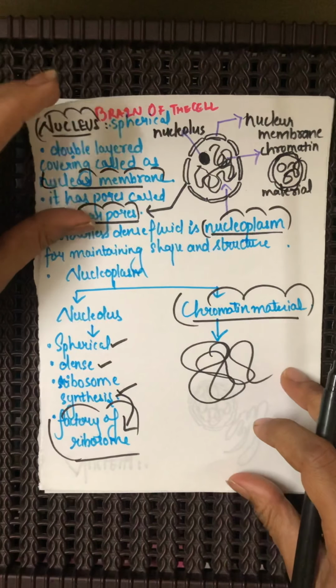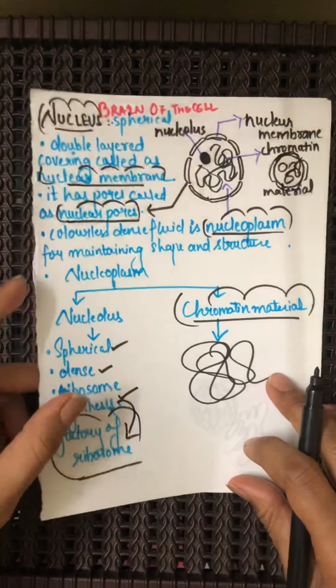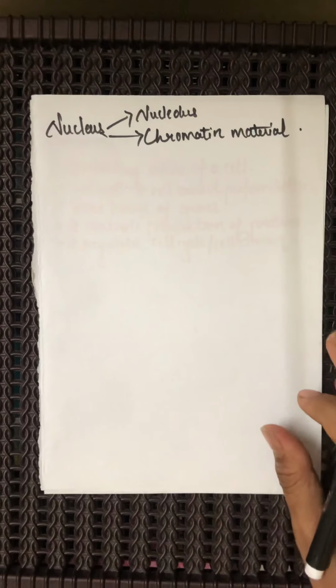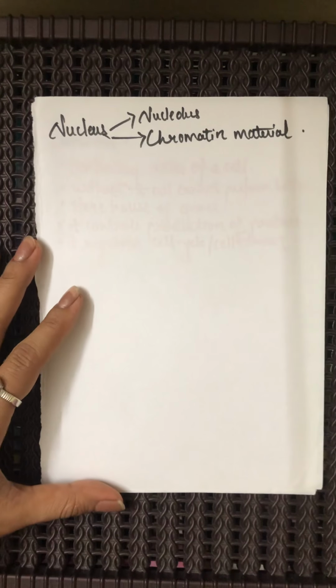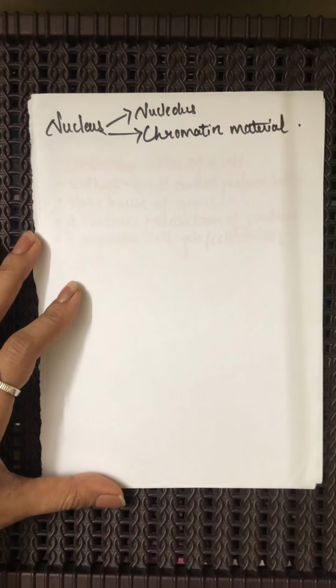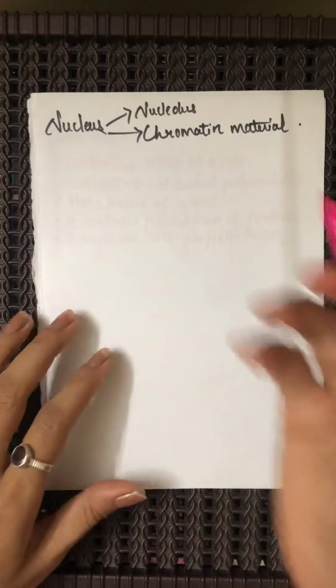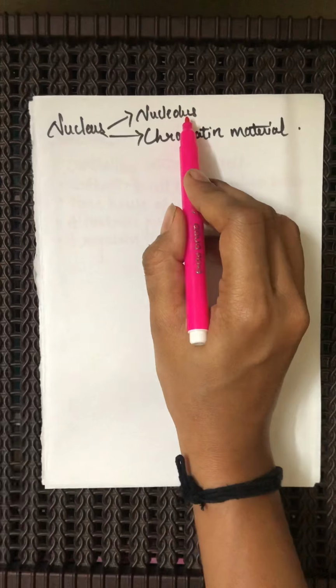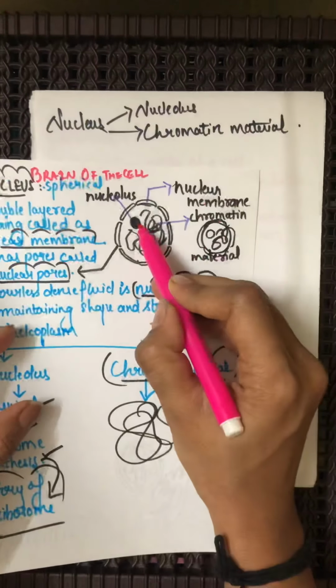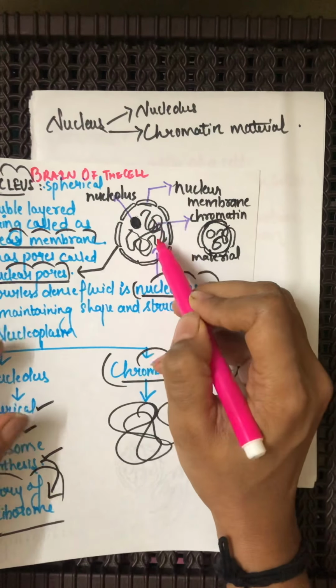Now there is something important to study about chromatin material. We studied that the nucleus has nucleolus and chromatin material.